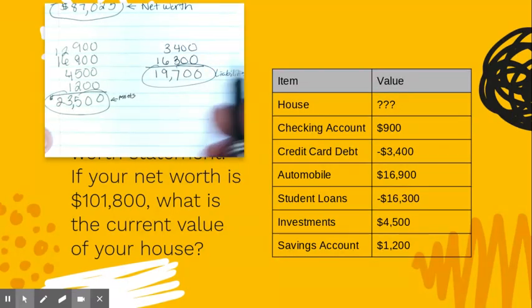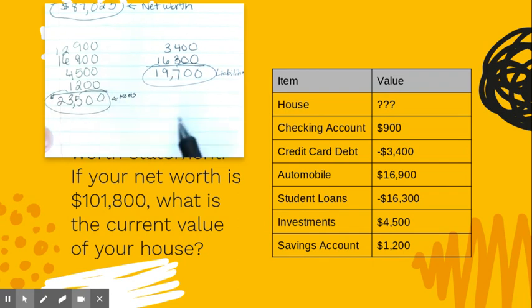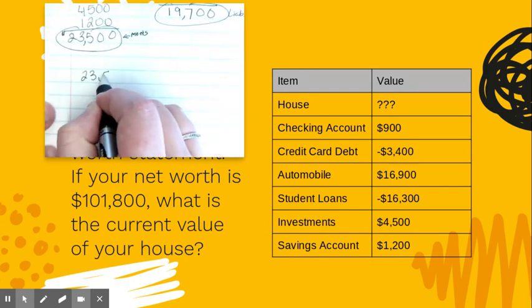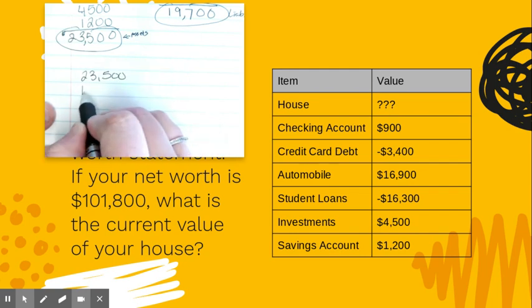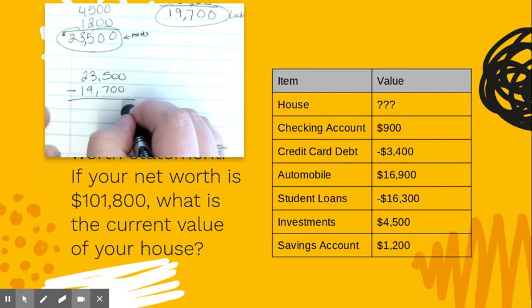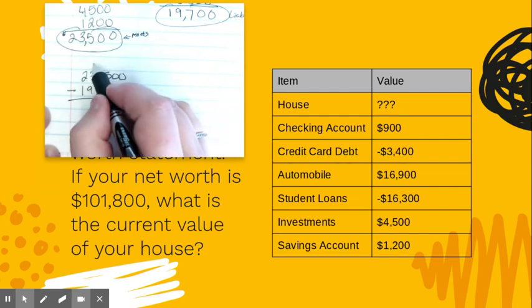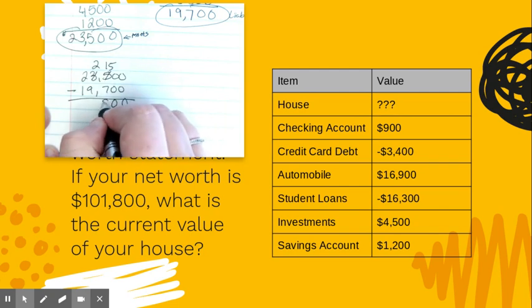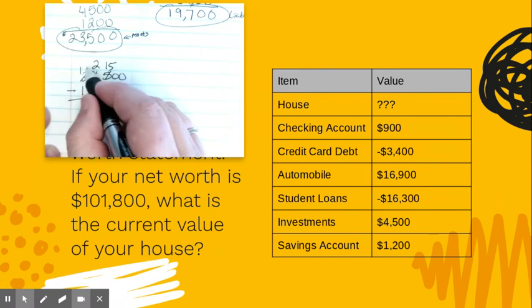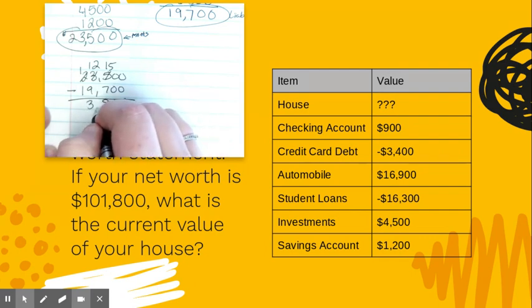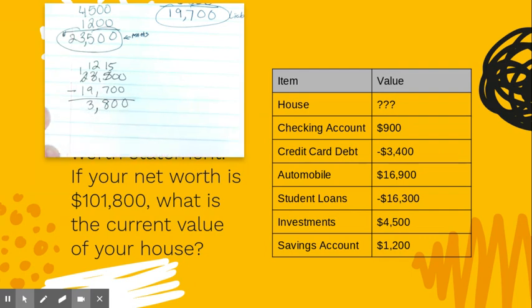So we subtract our liabilities from our assets. We're going to do 23,500 from 19,700. 0, 0. Borrow, that's a 2. That becomes 15. 15 minus 7 is 8. 12 minus 9 is 3. 3,800.